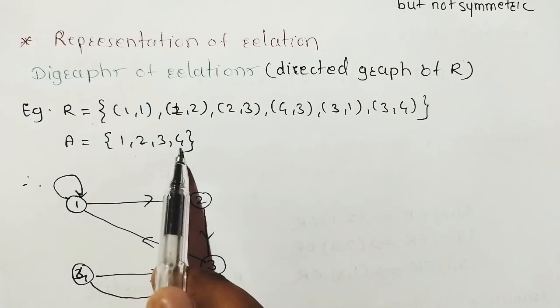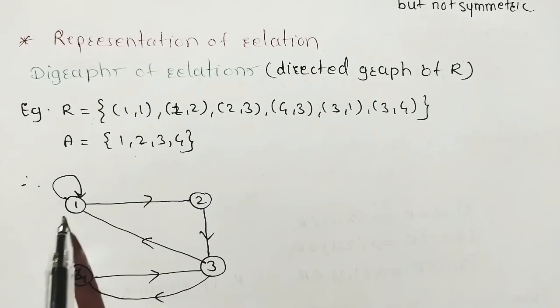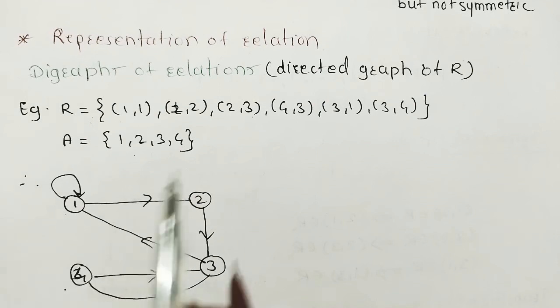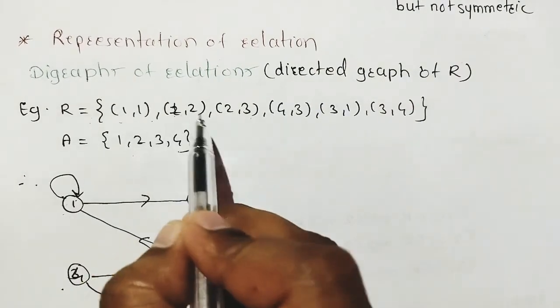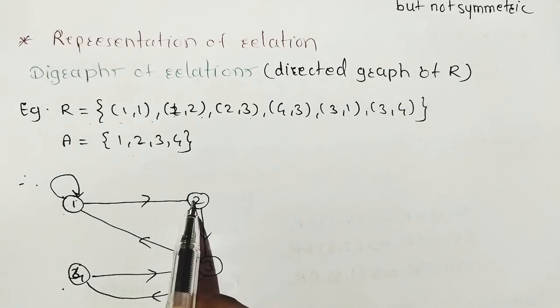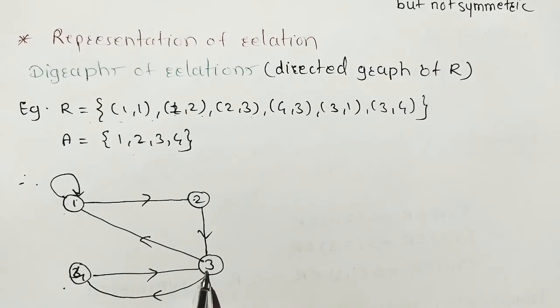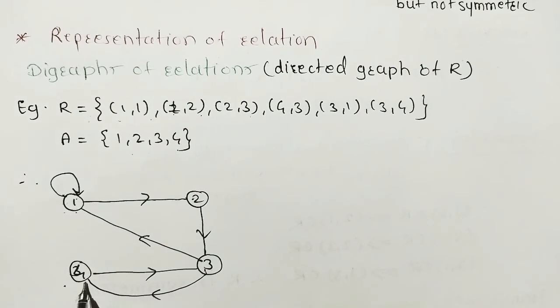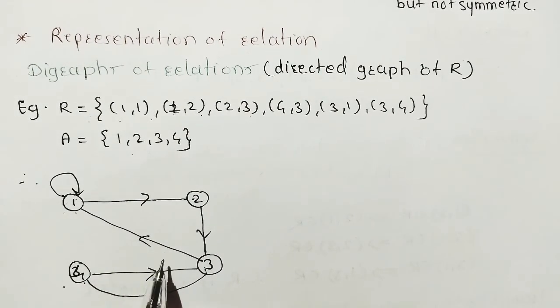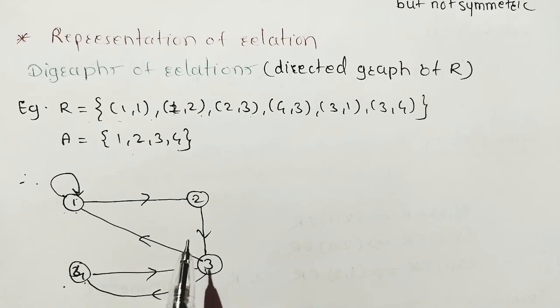Just make it as a vertex. 1, 2, 3, 4. Now check pairs. 1, 1 means 1 is related to 1. 1, 2 means 1 is related to 2. Like this. 3, 1. 3 is related to 1. 3, 4. 3 is related to 4. Use just directed edges to show the direction. This is called as a directed graph of R to represent the relation.